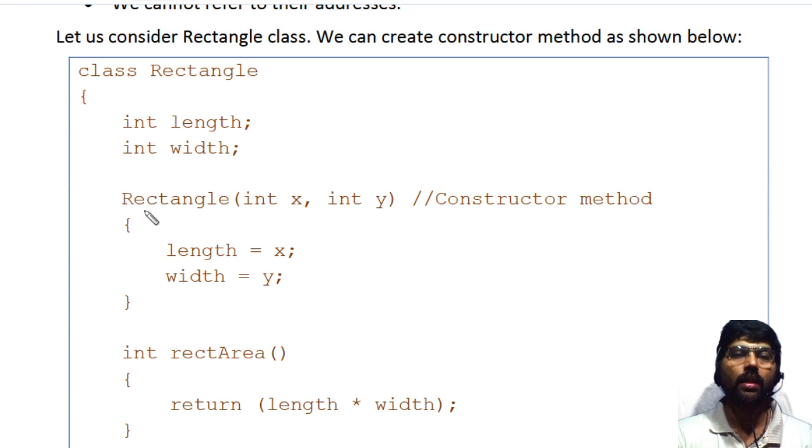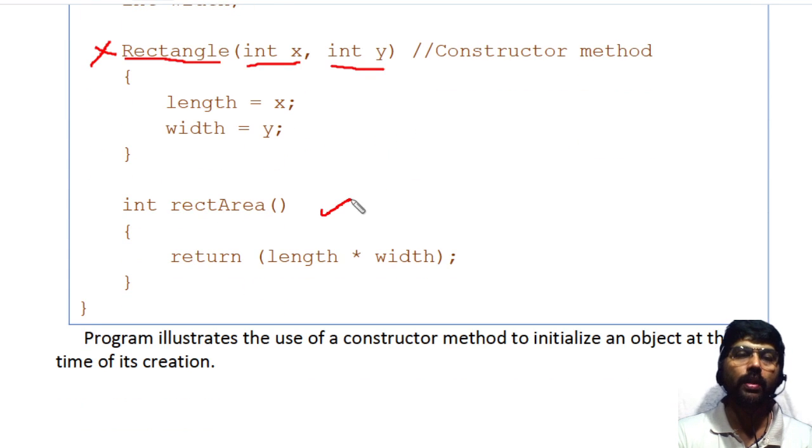This is called the constructor because it has the same name as the class, rectangle, and has no return type. It is the constructor of the rectangle class, which accepts two parameters, one for length and another for width. Whenever I create an object of this rectangle class, I have to pass these two parameters, and they are initialized to the length and width.